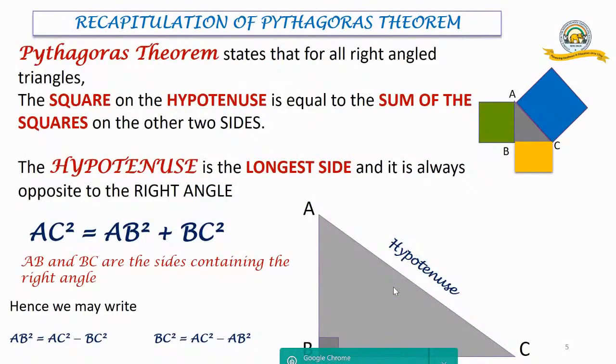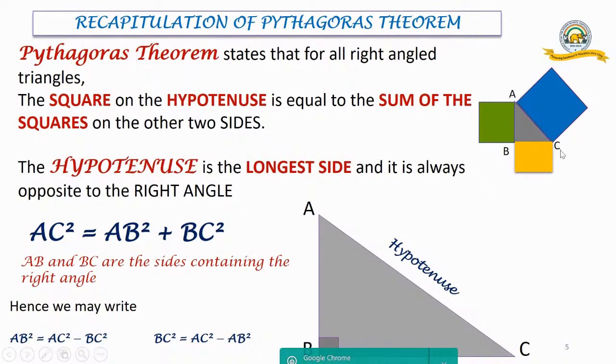Now, we have said that it deals with triangles. Trigonometry deals with all the right angle triangles. Now, the moment we speak about right angle triangles, what comes into your mind? Pythagoras theorem. In a right angle triangle, what does Pythagoras theorem state? That for all right angle triangles, the square on the hypotenuse is equal to the sum of the squares on the other 2 sides. Now here I have drawn a triangle ABC.